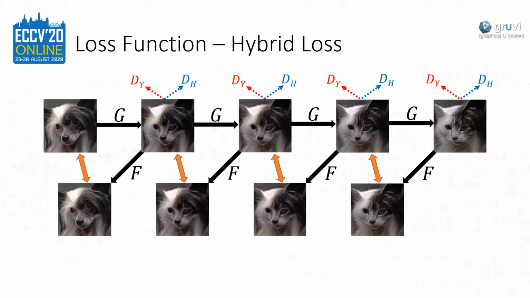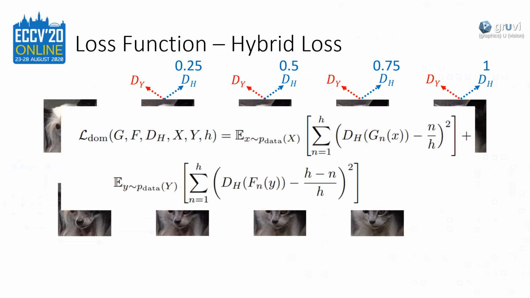During the training of the generator, D_s should ideally output 0.25 for the image produced by the first hop and output progressively higher values until achieving 1 in the last hop. This is how we state the hybrid loss.